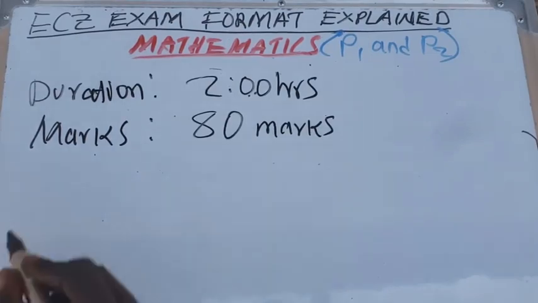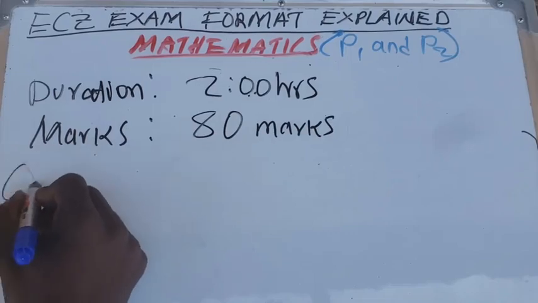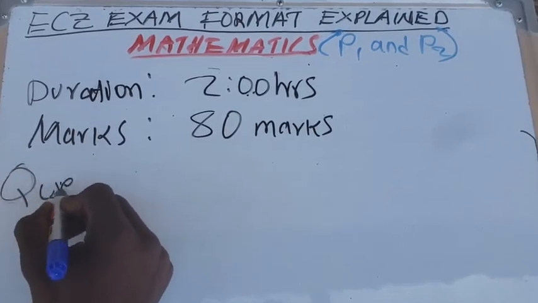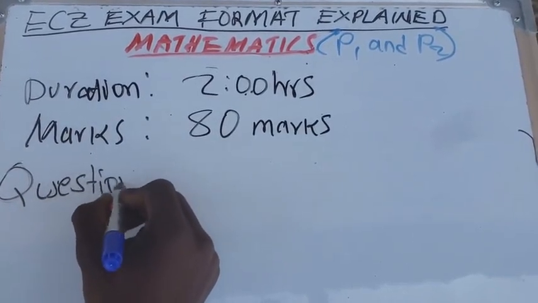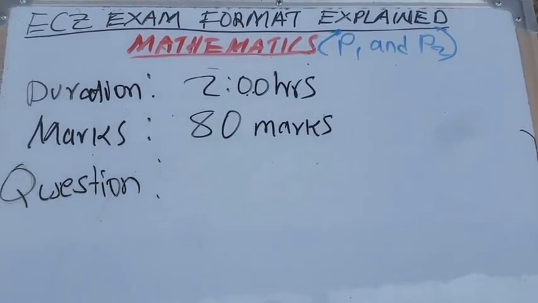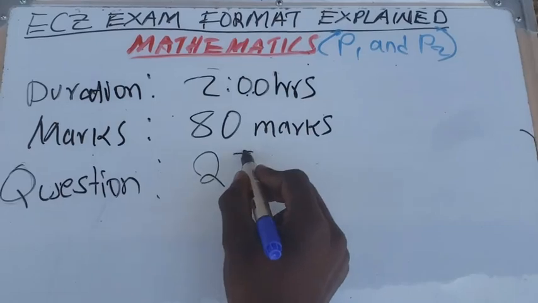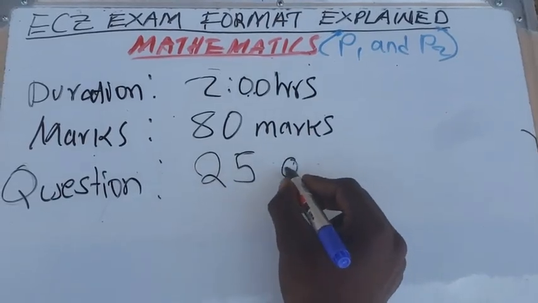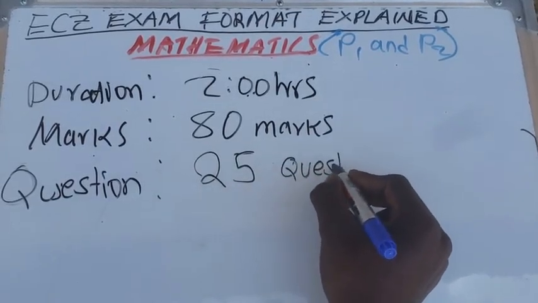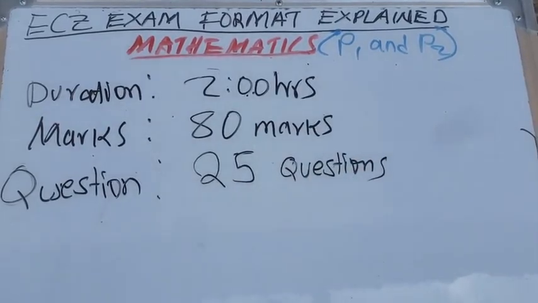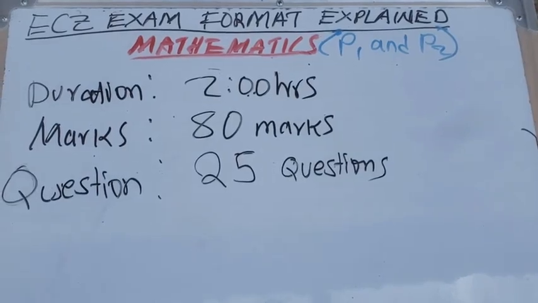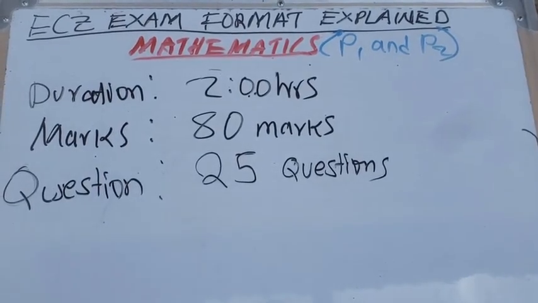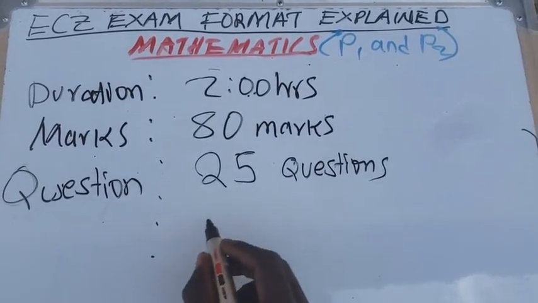What about the number of questions? Mathematics paper 1 has 25 questions. All of these 25 questions are compulsory.